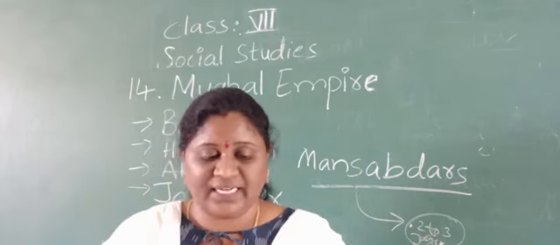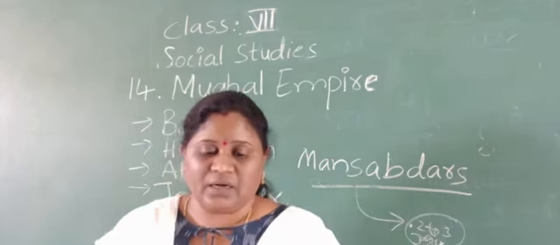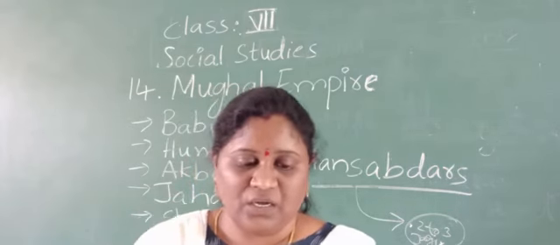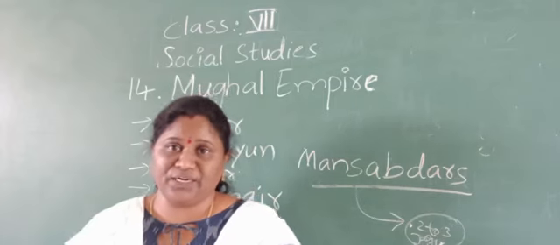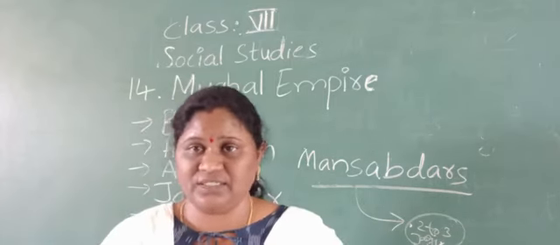So at that time, what happened? There was a shortage in the number of Jagirs. Next, we will continue the lesson with the Zamindars in this lesson.